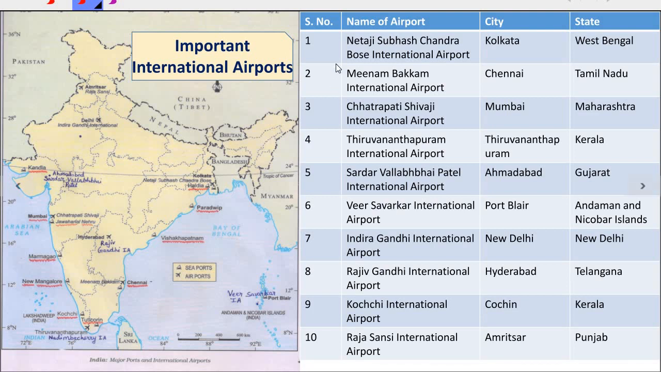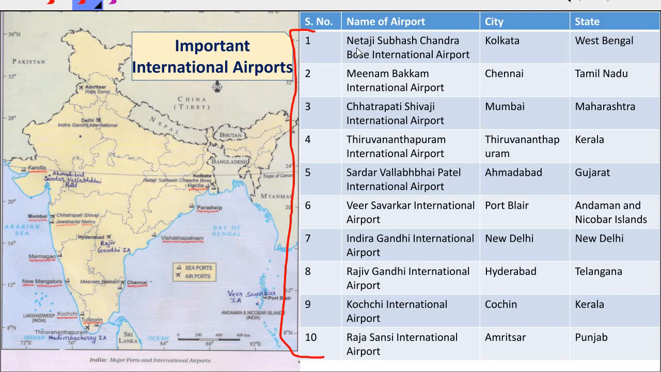You can see the names of 10 airports on the screen. These 10 airports are very, very important. You have to learn them by heart. At least 2 of them will definitely come in your exams. So please learn them if you want to score good marks in your board exams. We'll first look at this table and then we'll get to the map.